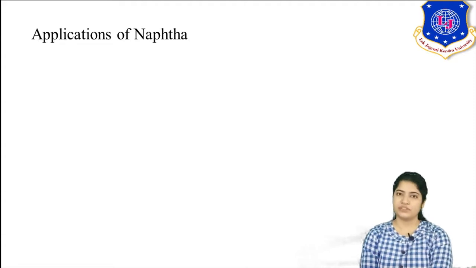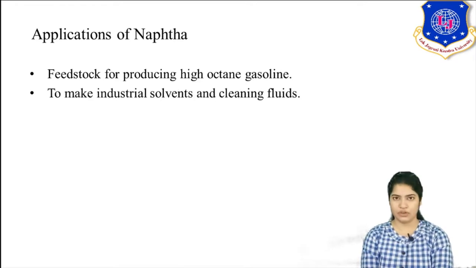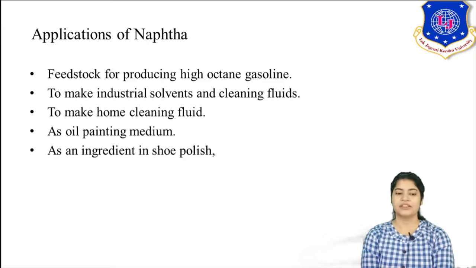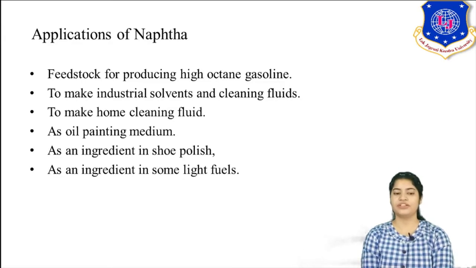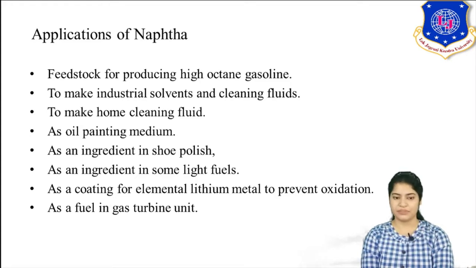Now what are the applications of naphtha? It is mainly used as a feedstock for producing high octane gasoline. Then it is used to make industrial solvents and cleaning fluids, to make home cleaning fluid. Then as an oil painting medium, also as an ingredient in shoe polish, as an ingredient in some light fuels, as a coating for elemental lithium metal to prevent oxidation. Also as a fuel in gas turbine units. These were certain applications of naphtha. With this we complete our topic of naphtha.